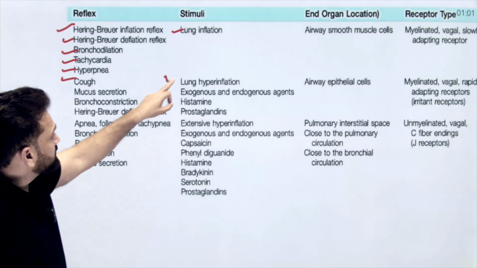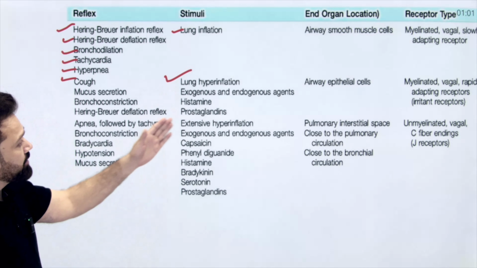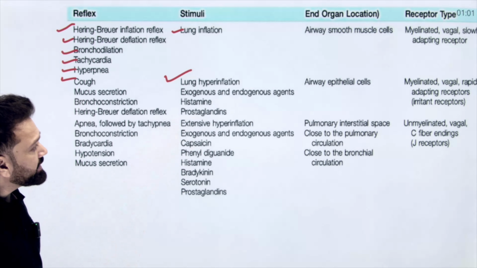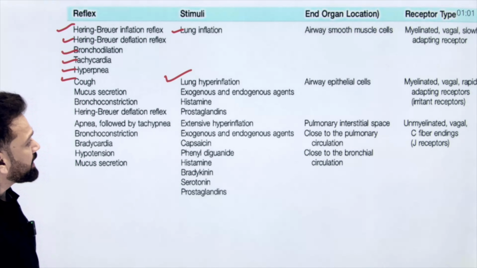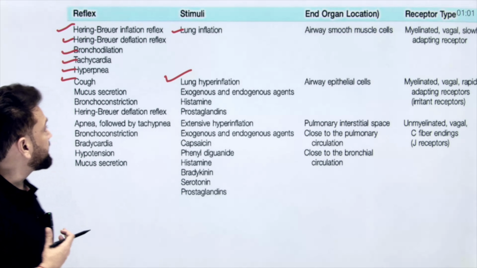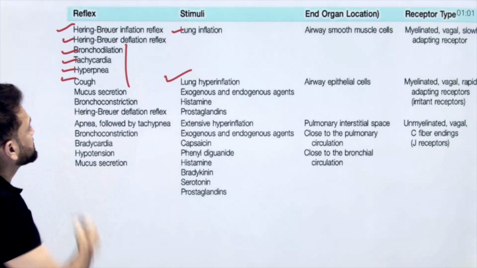What is the stimulus for that? Lung hyperinflation. End organ is airway epithelial cell, and the receptor type is again myelinated vagal rapidly adapting receptor. It is called the irritant receptor. So when there is some irritant, it can cause cough, hyperapnea, tachycardia and bronchodilation.